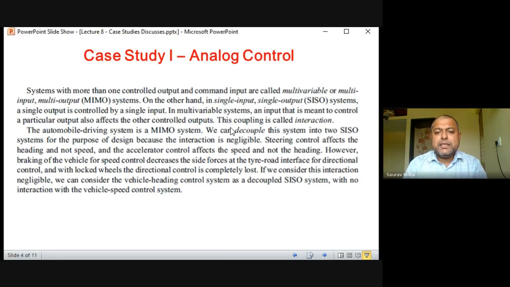Okay, so this coupling is called interaction. So there can be interaction between the parameters. And if they are not interrelated, it is called orthogonal. Two vectors, when they are exactly 90 degrees, the projection of the y vector does not come on the x vector, then these two things are called orthogonal. That means one thing is not affecting the other.